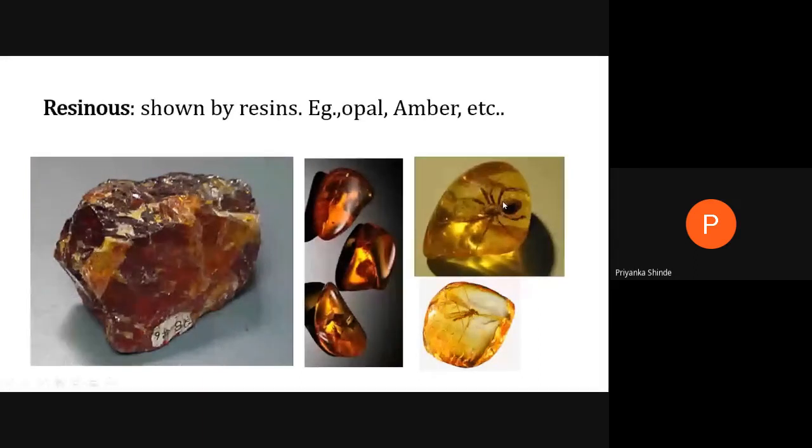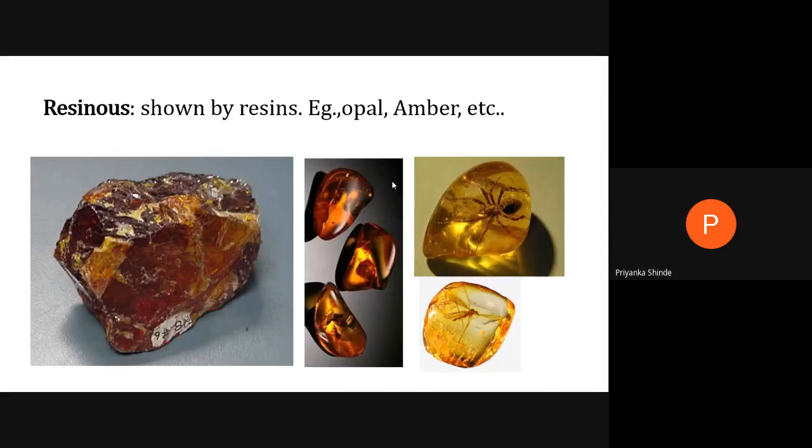They are very costly and have a very high value. Resinous means they look like resin. The luster shown by resins is called resinous luster. Examples are opal and amber.